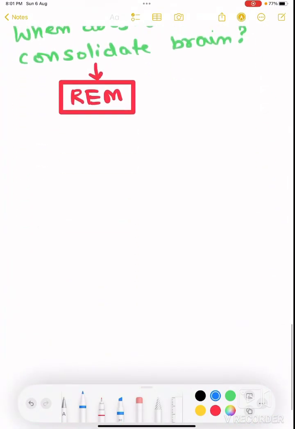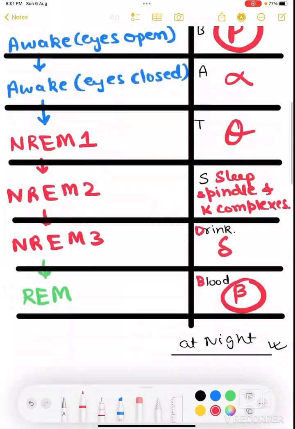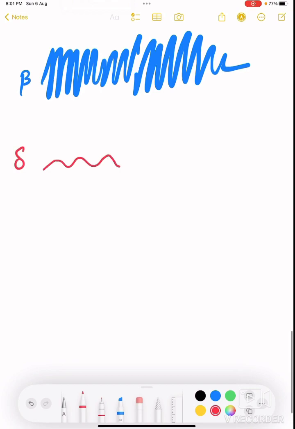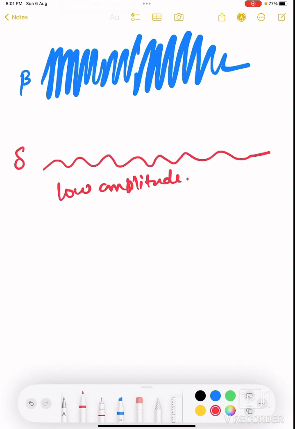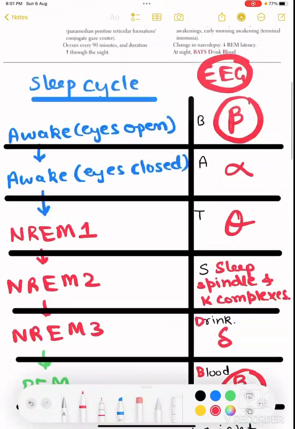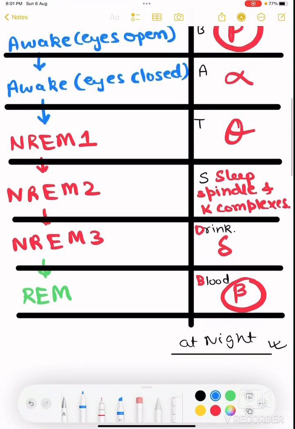Okay, so how do the waves look? See, beta waves look like this. And for example, delta waves look like this, right? Delta waves have low frequency and high amplitude, and beta waves have low amplitude and high frequency, right? So these waves look like this. Got it?